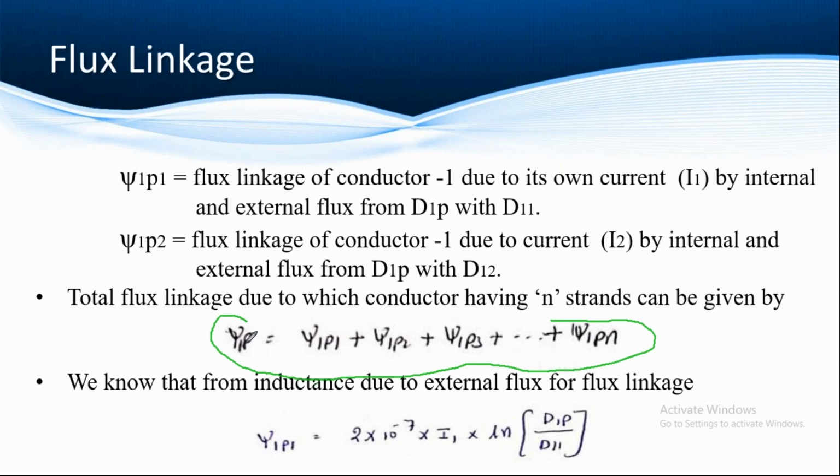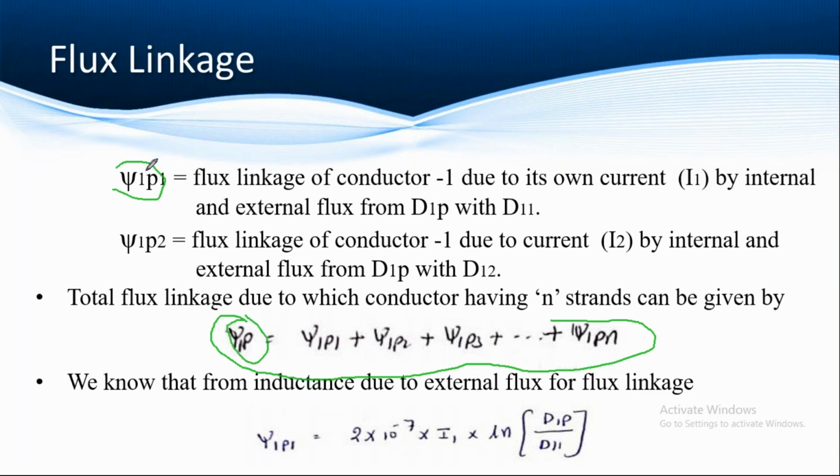So finally, if you add all these parameters, you can get the flux linkage of conductor 1, here Psi 1P1. That is the flux linkage of conductor 1 due to its own current I1, by internal and external flux from D1P with D11. So this is the explanation of this, and you can obtain this formula by using these parameters.